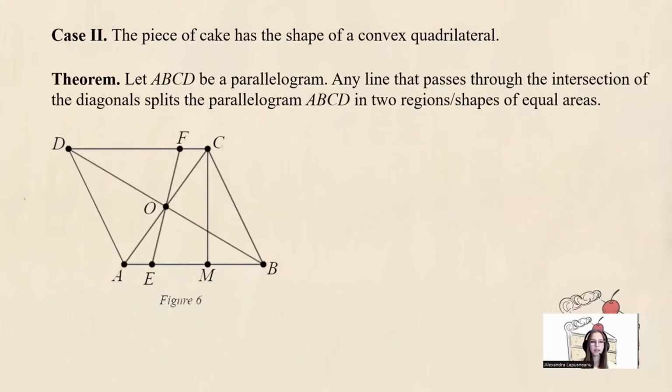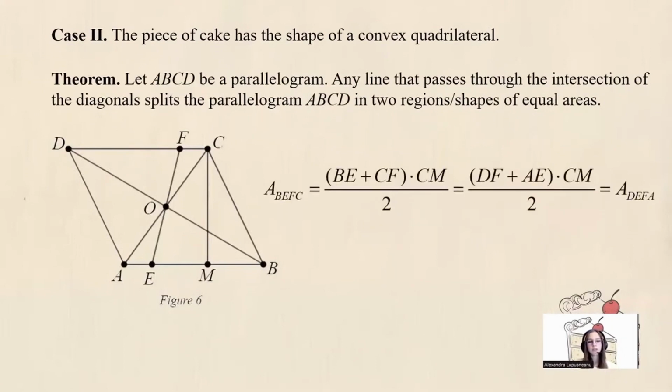Now we consider the case when our piece of cake has the shape of a parallelogram. We need to prove that any line that passes through the intersection of the diagonals splits the parallelogram into shapes of equal areas. In figure 6, we have ABCD, a parallelogram. O is the intersection between AC and BD. EF is the line that passes through O. And CM is a perpendicular on AB.